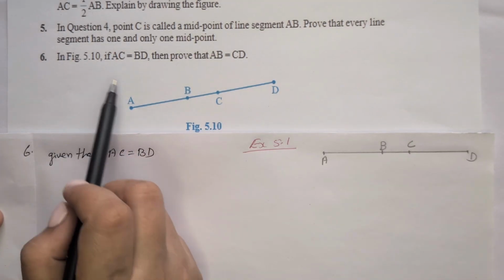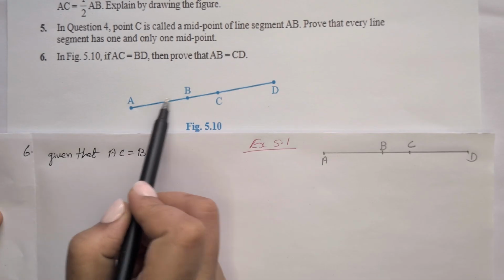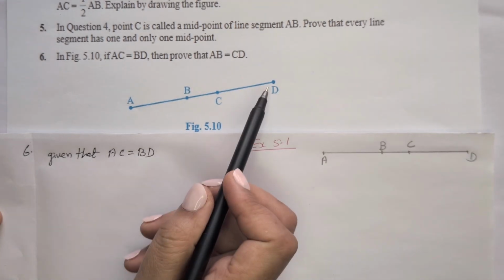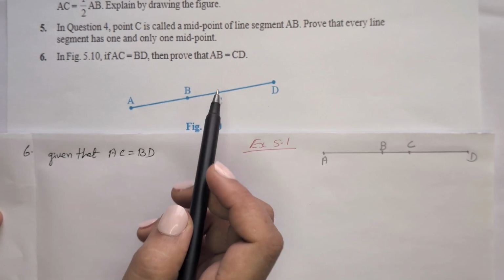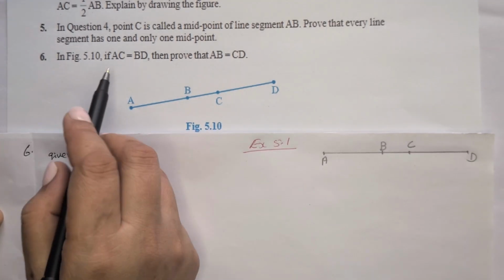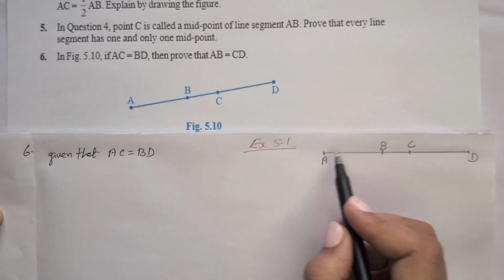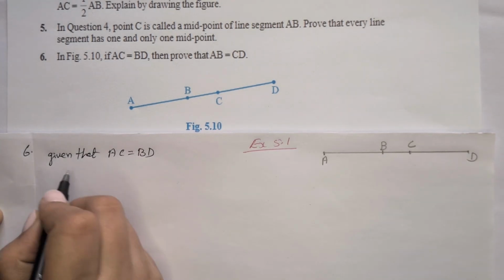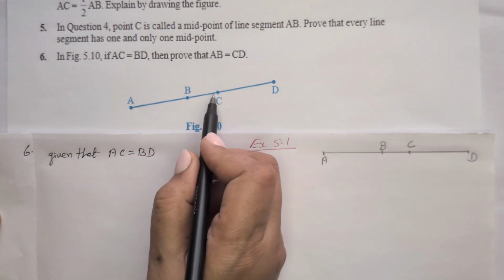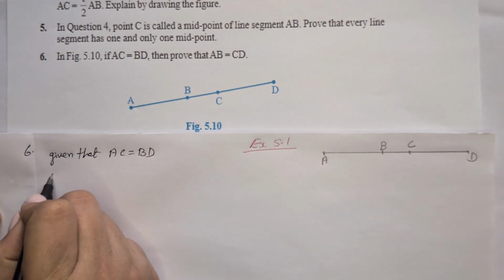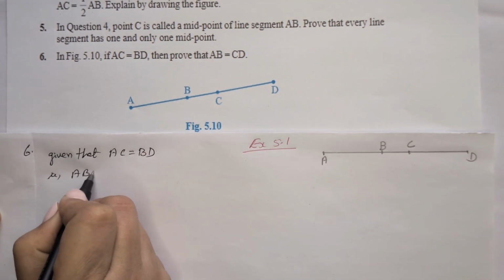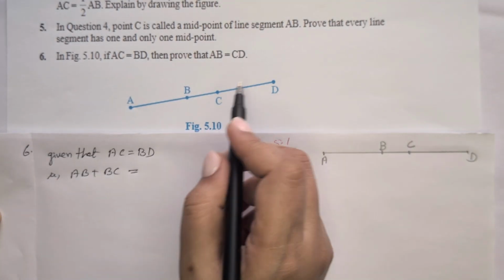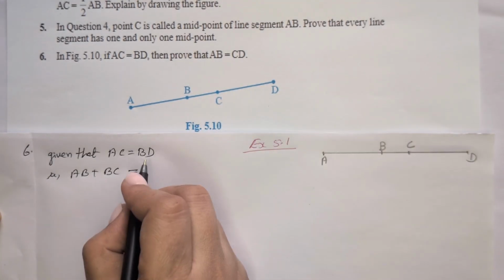Question number 6. In this figure, AC is equal to BD. Then prove that AB is equal to CD. So here it's given that AC is equal to BD, from A to C is equal to B to D. Then AC we can write as AB plus BC, which is equal to BD, and BD we can write as BC plus CD.